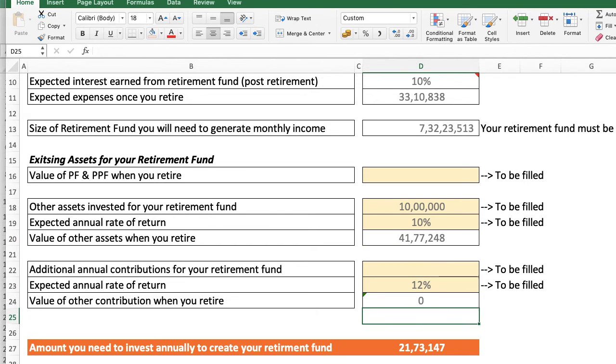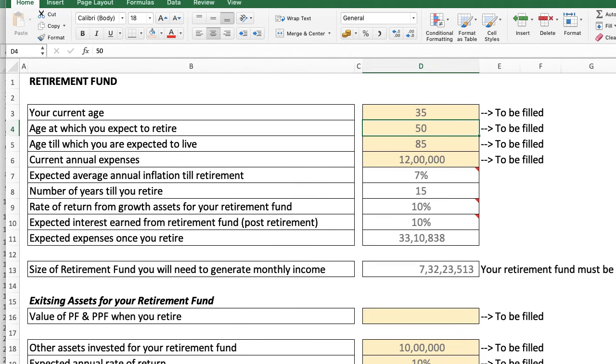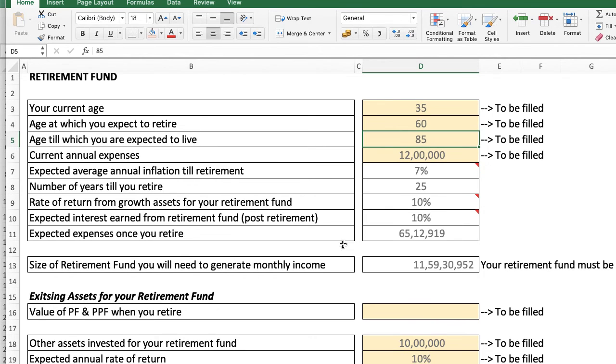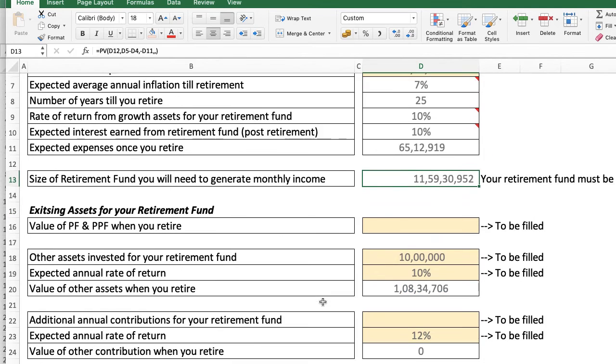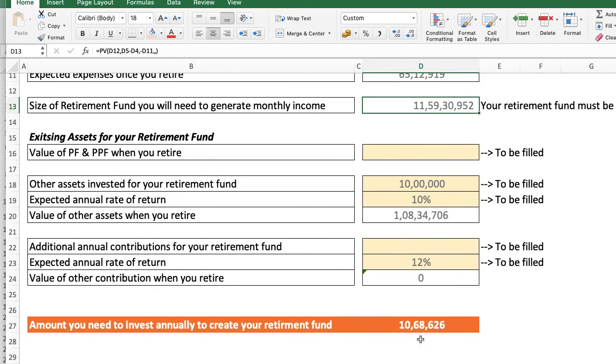So what we really need is 21 lakh rupees per year. We know that our annual income is given as 20 lakhs, so 21 lakhs can't be invested. That basically means we need to stretch our retirement life. We can't retire at 50, we need to stretch it till 60. So basis that, our retirement fund requirement increases, rest of the information stays.